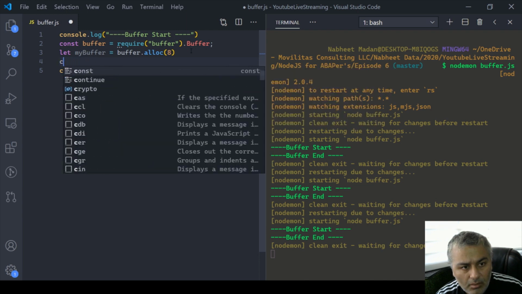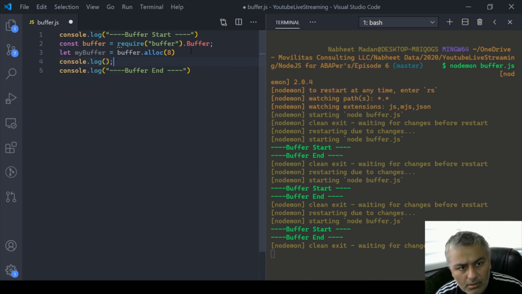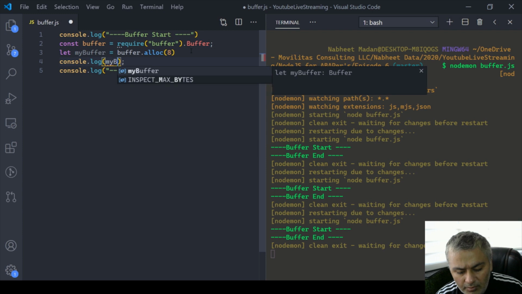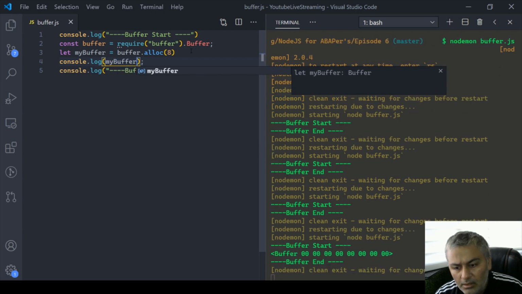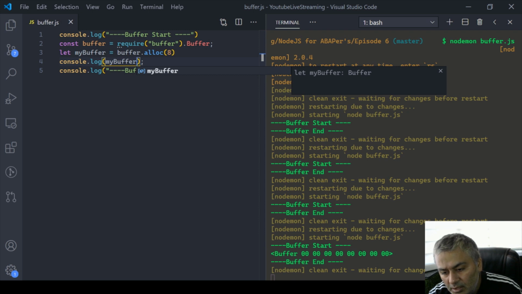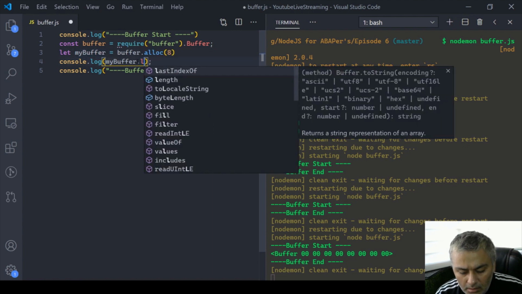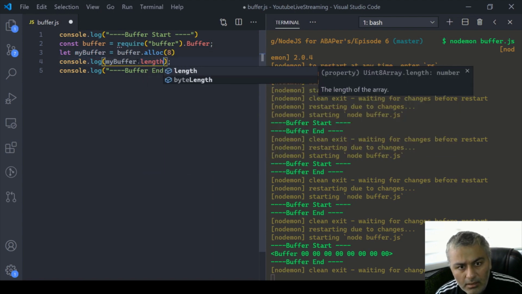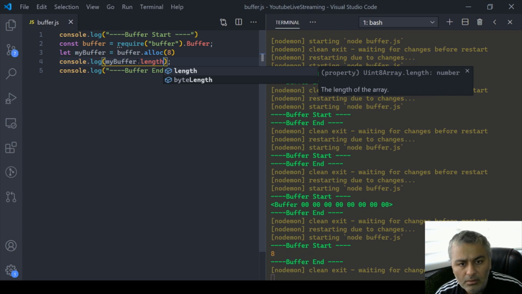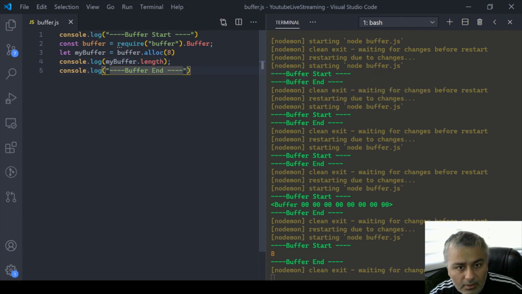If you now console log my buffer, you will see there are zeros, total 1 2 3 4 5 6 7 8. So total we have 8. And if we check the length, like in an array you have a length, here you also get a length, correct? Perfect. So this is one way of creating an empty buffer.